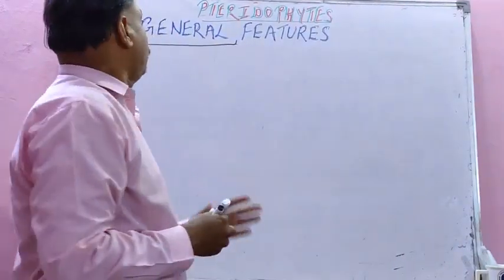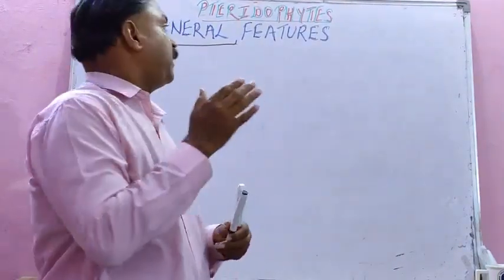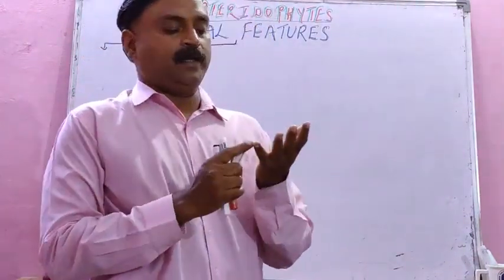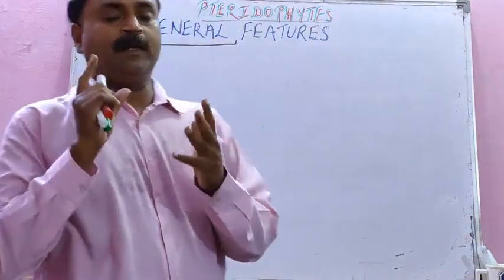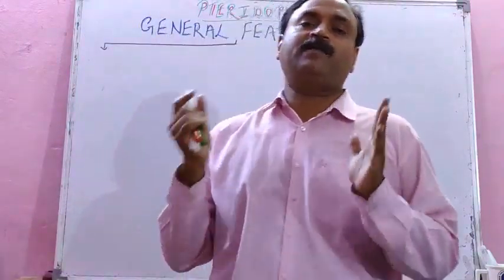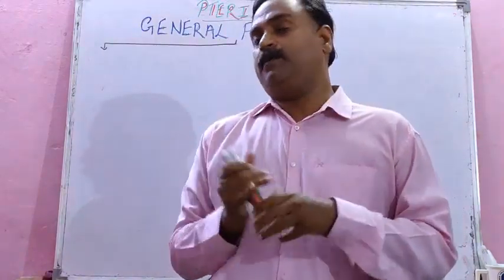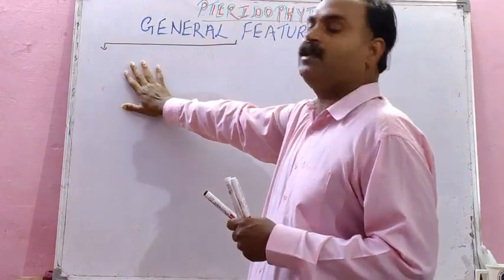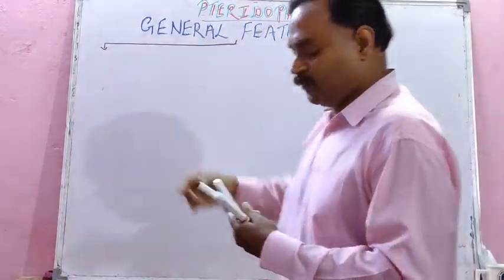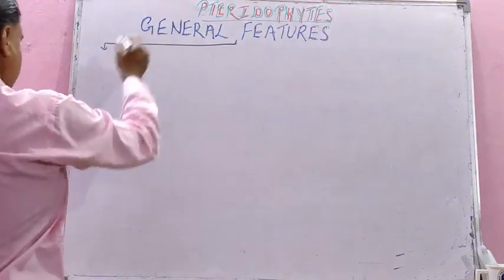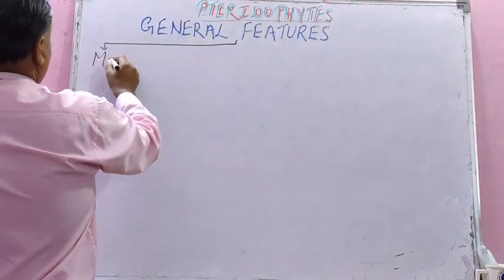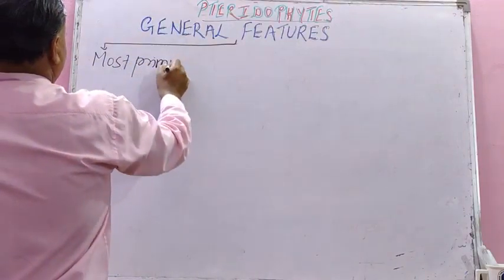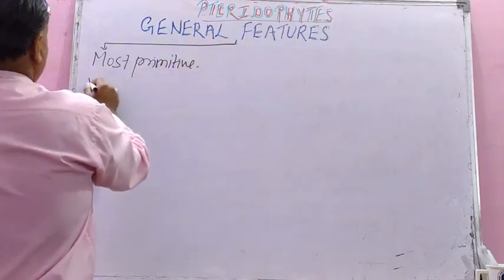Hello student, we are studying now the general features of pteridophyte, the next part of the plant kingdom. We have already studied algae and bryophyte. Student, algae and bryophytes did not have a vascular plant body, but pteridophytes are the most primitive plants having a developing vascular body, and that is the first feature. The first general feature of pteridophyte is that it is the most primitive vascular plant.